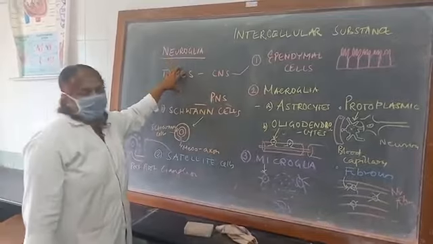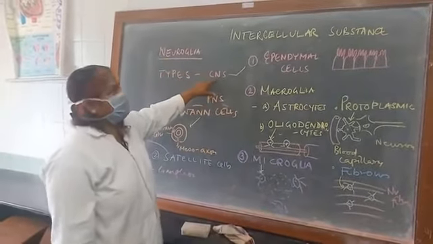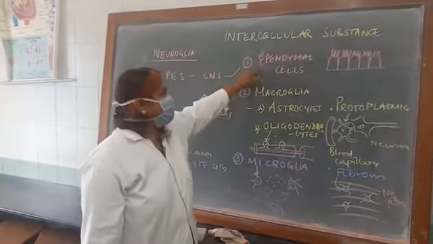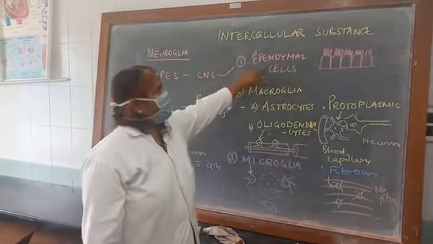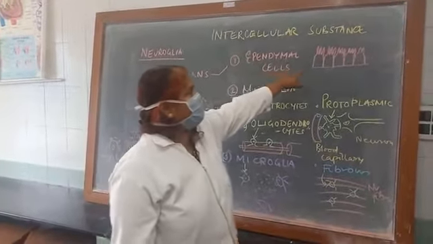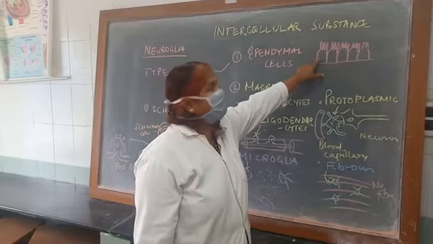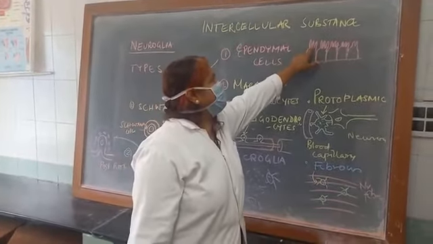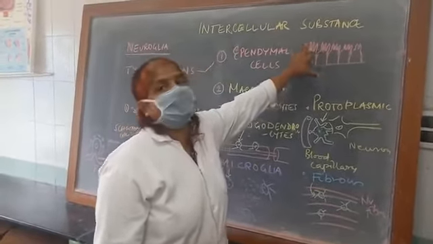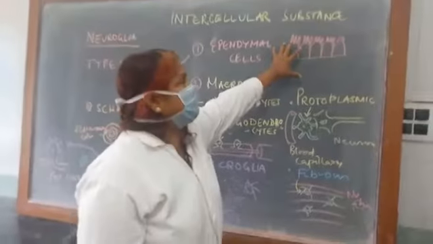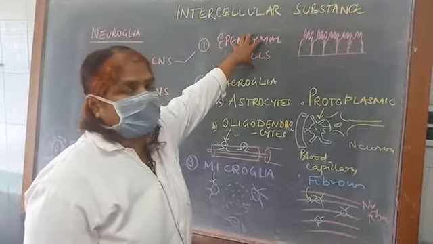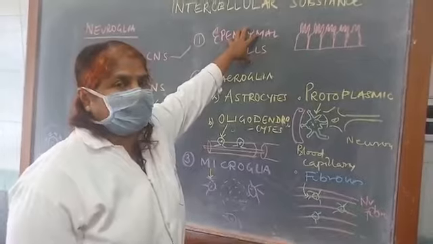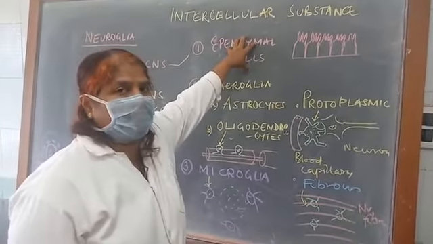Now what are the types of the neuroglial cells? In the central nervous system, they are ependymal cells, macroglia cells and microglia cells. Now, what is the speciality of the ependymal cells? They are columnar or cubical in shape, having long processes, cilia-like structures which are non-motile. They are called stereocilia. These ependymal cells are present on the central canal of the spinal cord and the lining of the ventricles.